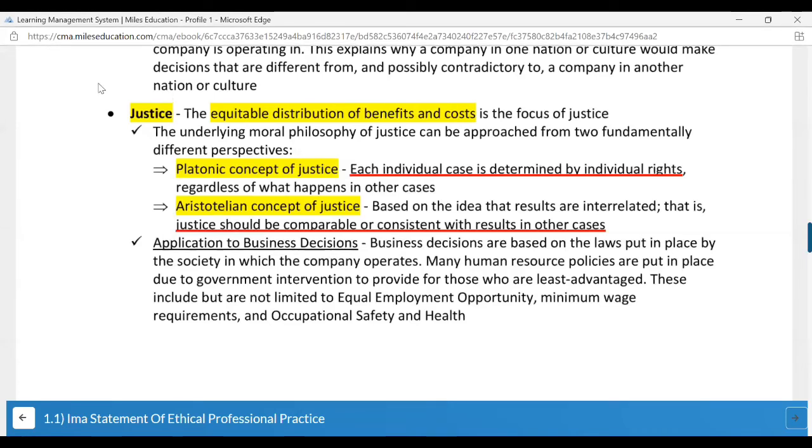When we hear justice, we most of all think about the court. So there, I would say there is a hybrid of Platonic and Aristotelian concept. An individual case can be determined by individual rights, but it should also be consistent enough with the results of similar cases. Same goes with your actions, if you're stuck in a case where you need to decide what is the most ethical way out of the situation.